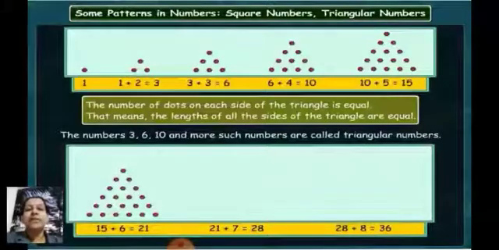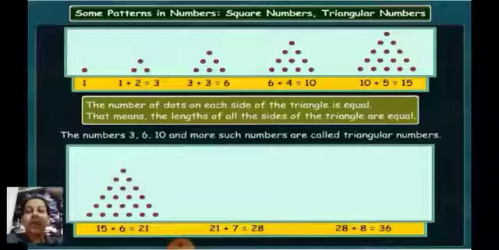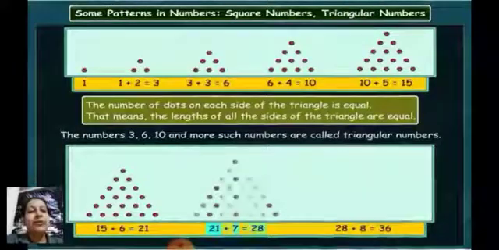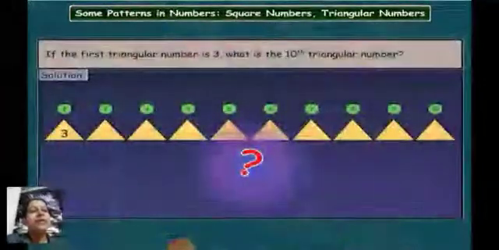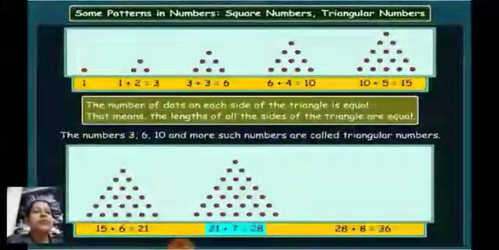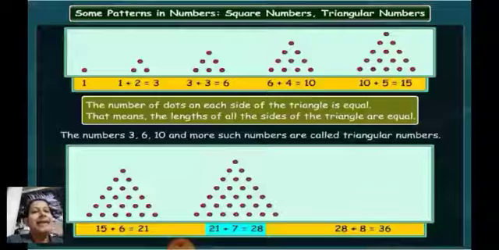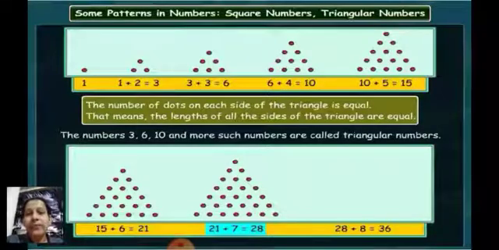Okay, 15 plus 6 is equal to 21. You can see 15 dots up and 6 dots down. Then 21 dots up and 7 dots down. Then we have 28 dots up and 8 dots down. You will be getting the answer 36. Fine. So the numbers we have learned here are 3, 6, 10, 15, 21, 28, 36, 45. All these are called triangular numbers.